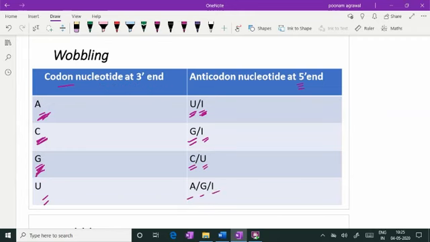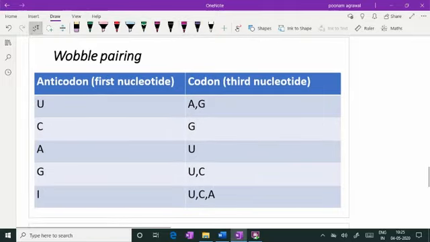So this table was proposed by Crick after many years of research, and he said that this is how the wobbling can take place, where the 3' end nucleotide on the codon can show wobbling with the 5' end nucleotide of the anticodon in this fashion. This table can be represented in a different fashion, where I focus on the first nucleotide of the anticodon towards the 5' end at the tRNA and the third nucleotide of the codon on the mRNA.